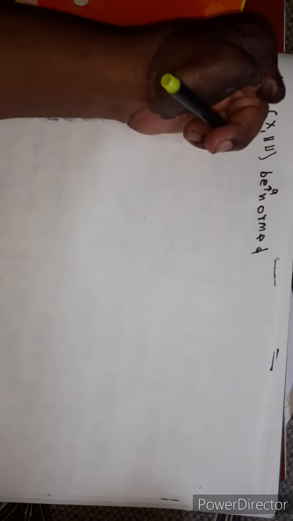Now every normed space is a metric space, and the metric on the normed space is an invariant metric.